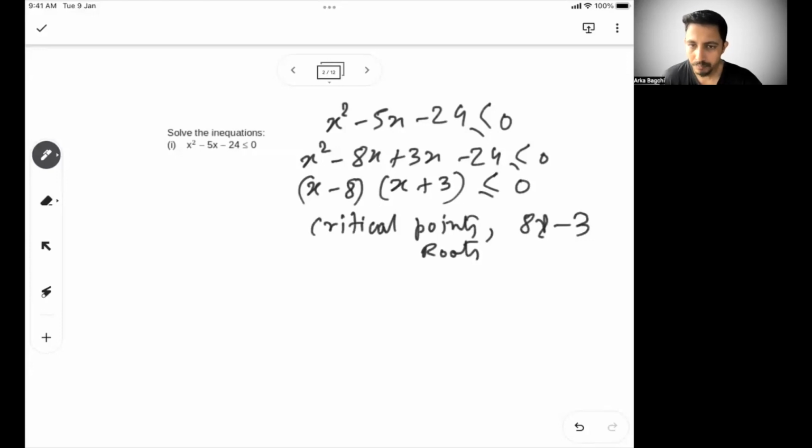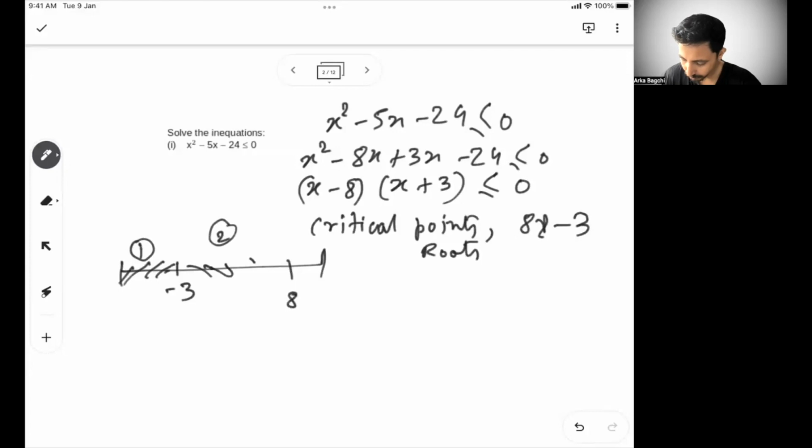Then, like we did in the previous session, we'll put a number line, and let's say this is the point 0, then this is minus 3, and let's say this is 8, right? So you have these two. Now there are three zones created. Let's say this is zone 1, this is zone 2, and this is zone 3, right? So there are three zones created. Now 0 lies in zone 2.